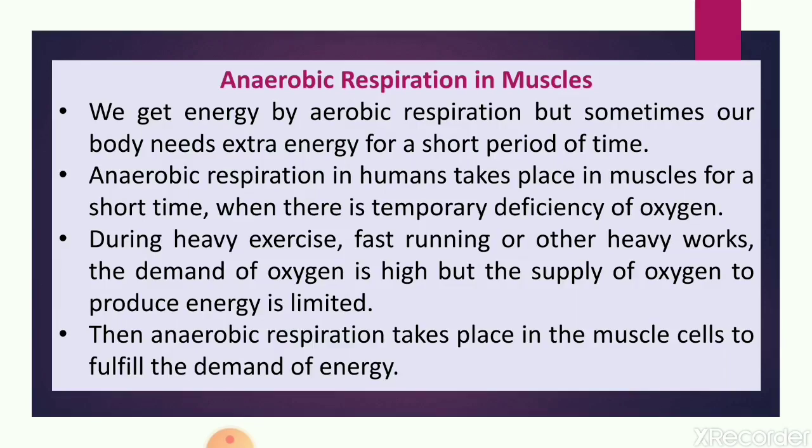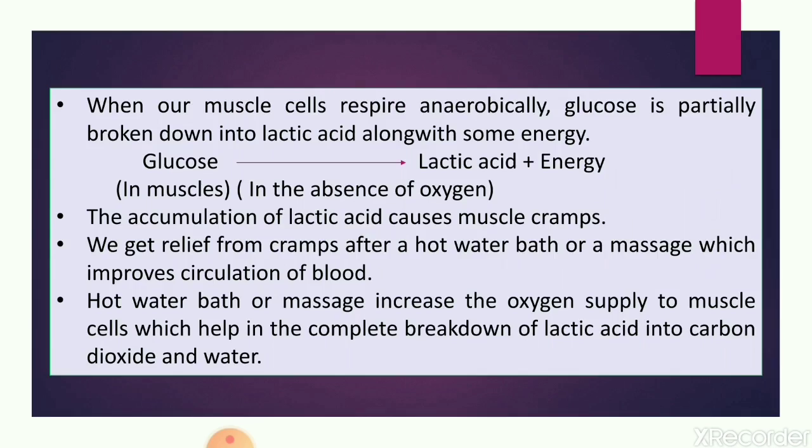Suppose we are doing heavy exercise or fast running or cycling or walking for many hours or heavy weightlifting. At that time the demand for energy is high but the supply of oxygen to produce the energy is limited, and in that case our muscle cells start respiring anaerobically to fulfill the demand for energy. And the glucose which is present in our muscle cells starts to break down, but it is only partially broken down. As we have seen, in aerobic respiration glucose is completely broken down, but in anaerobic respiration glucose is partially broken down.